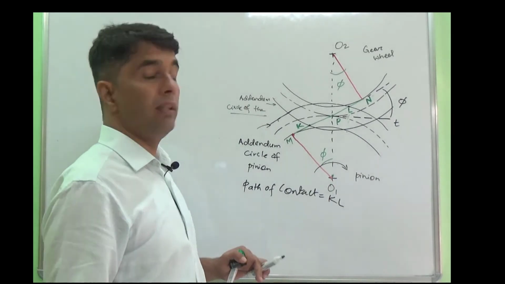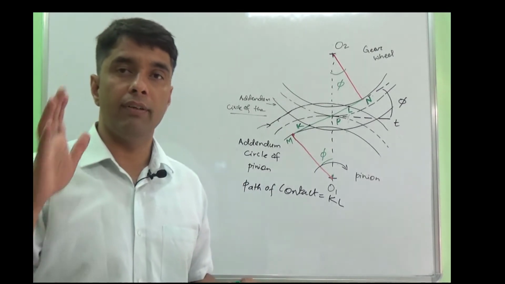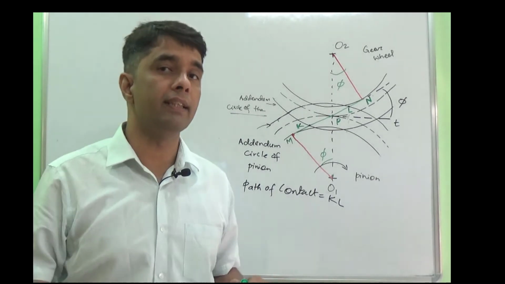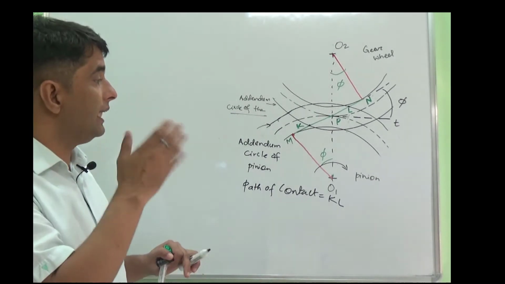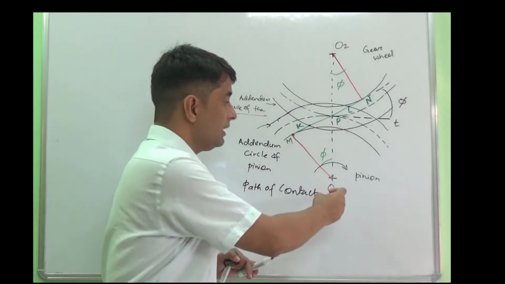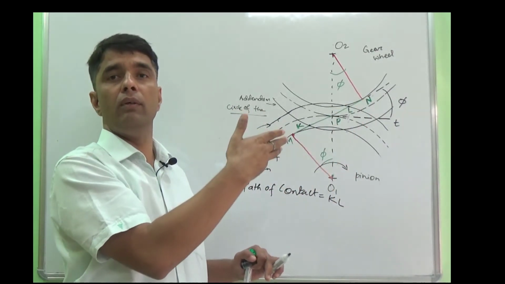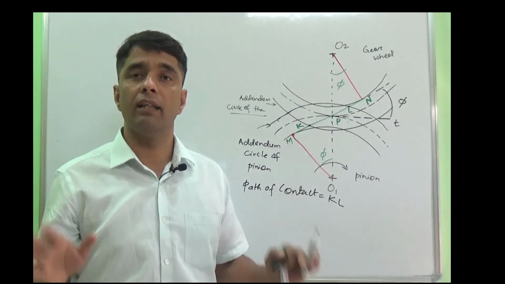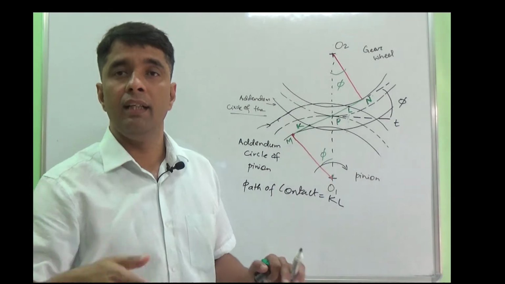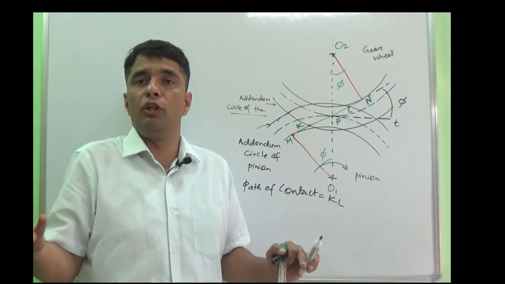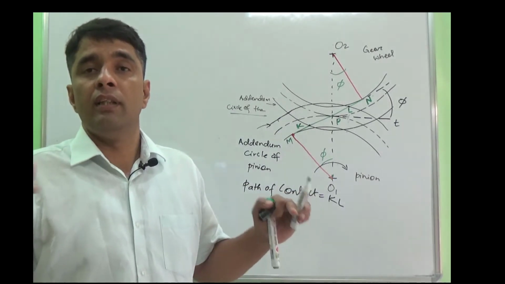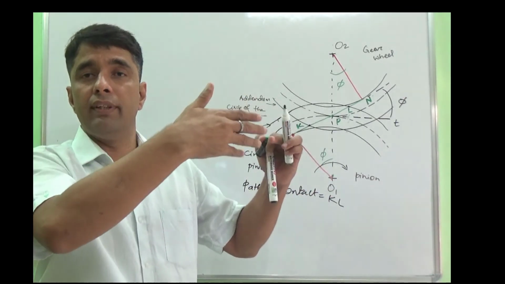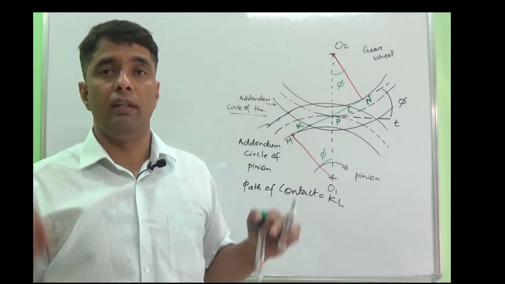So we can conclude that to avoid interference, we can have a limiting value of the addendum circle radius, here O1N. If I increase the addendum circle radius beyond O1N, then I cannot get the involute profile, and if I cannot get the involute profile, then I am not following this particular trajectory or law of gearing, so interference will occur.